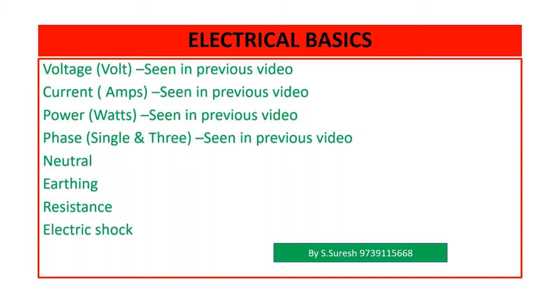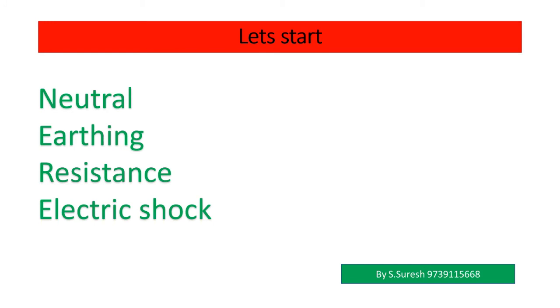An interesting video. We have seen voltage, current, power and phases in the previous video. So come let us see neutral, earthing, resistance and electric shock in this video as a continuity of electrical basics. We all have come across basic terms in electrical engineering: neutral, earthing, resistance and electric shock. In this video, let us see one by one so that we will have a clear clarity on the electrical basic engineering.